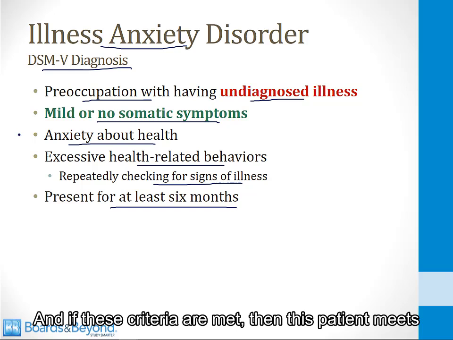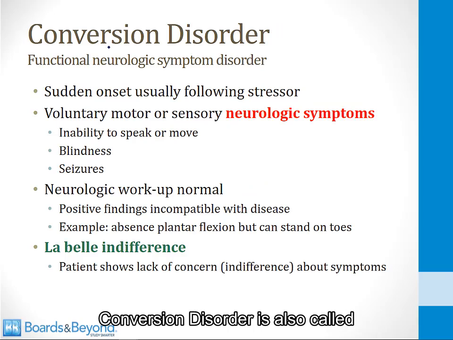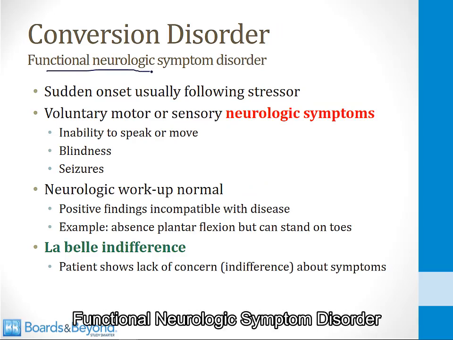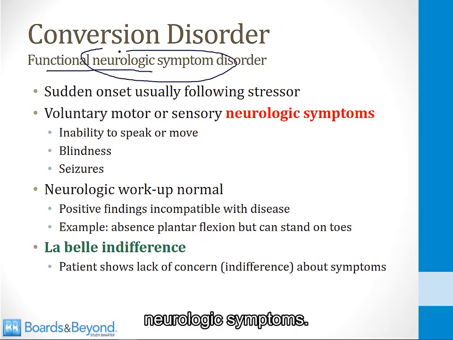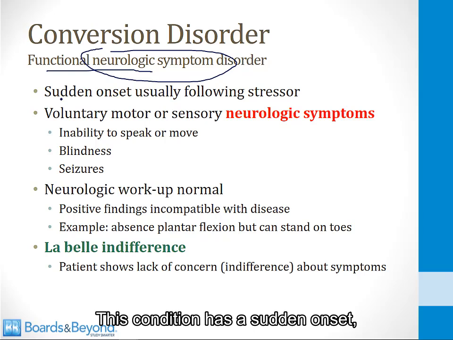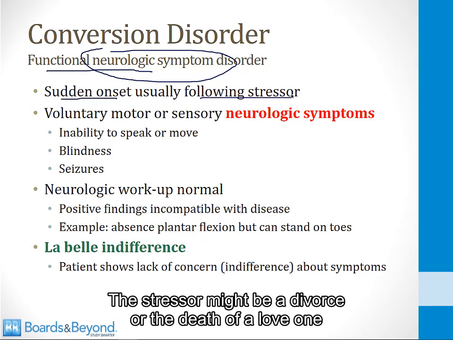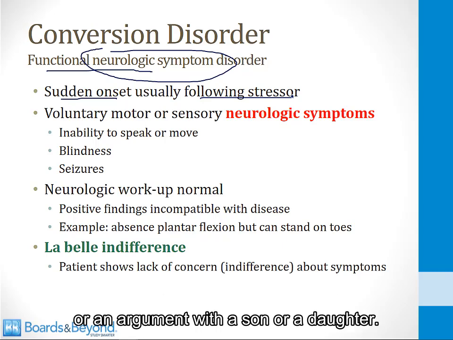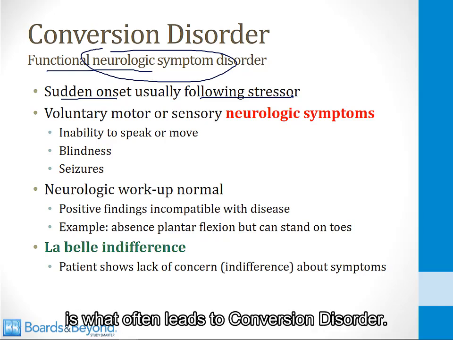And if these criteria are met, then this patient meets the DSM-5 diagnostic criteria for illness anxiety disorder. Conversion disorder is also called functional neurologic symptom disorder, and it gets this name because it always involves neurologic symptoms. This condition has a sudden onset, usually following a stressor. The stressor might be a divorce, or the death of a loved one, or an argument with a son or daughter. This type of traumatic psychologic stressor is what often leads to conversion disorder.